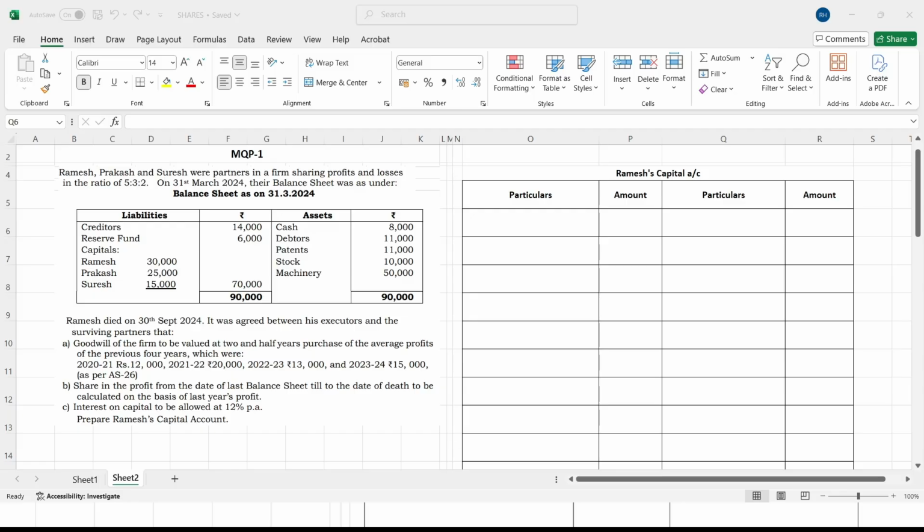Here they may ask you the executor's account or they may ask you the capital account. No need to worry, both are the same, only with a slight change, that's it. So we'll prepare with all three model question paper problems now. We'll go through one by one.